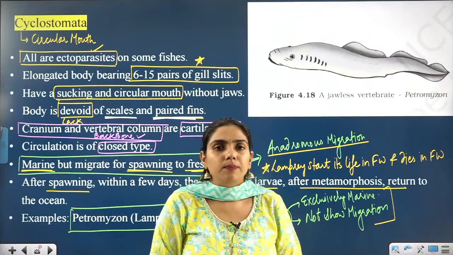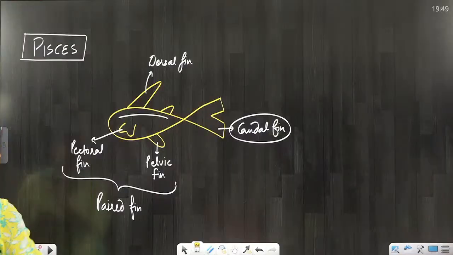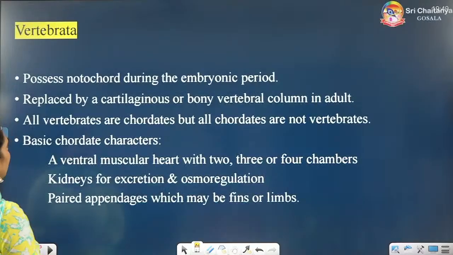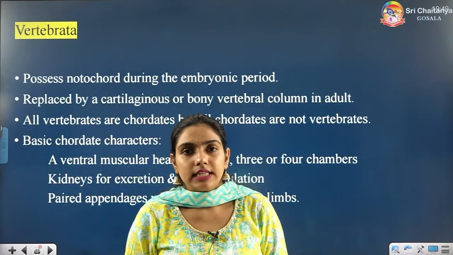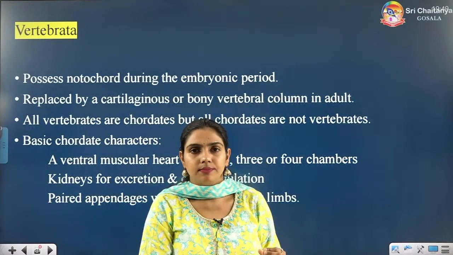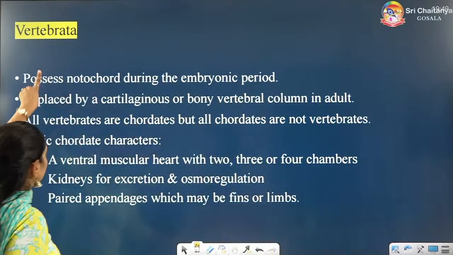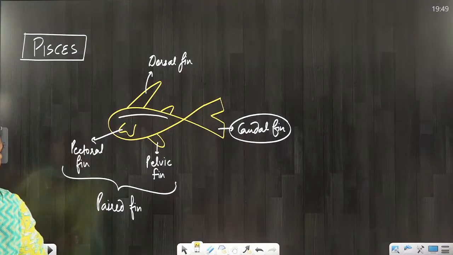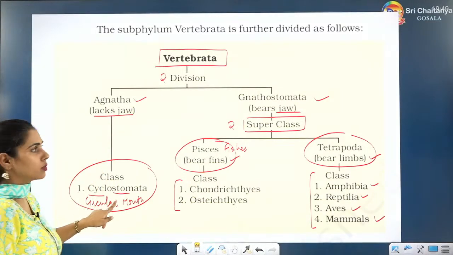Now we will come to the Gnathostomata. So I hope you have understood this. Now in the Gnathostomata there is Vertebrata, right? Let me come back. Agnatha we are done, Cyclostomata.